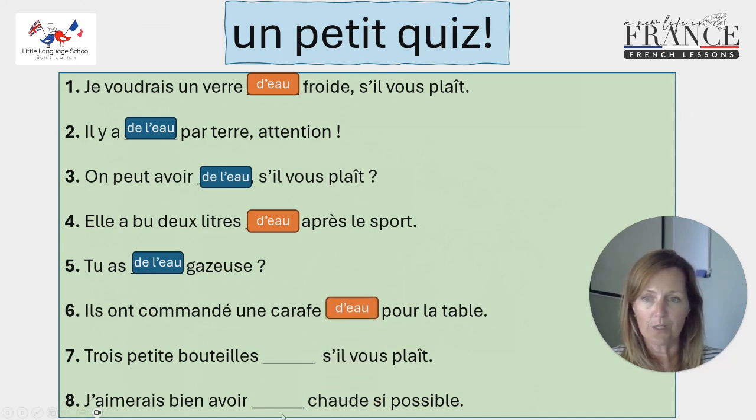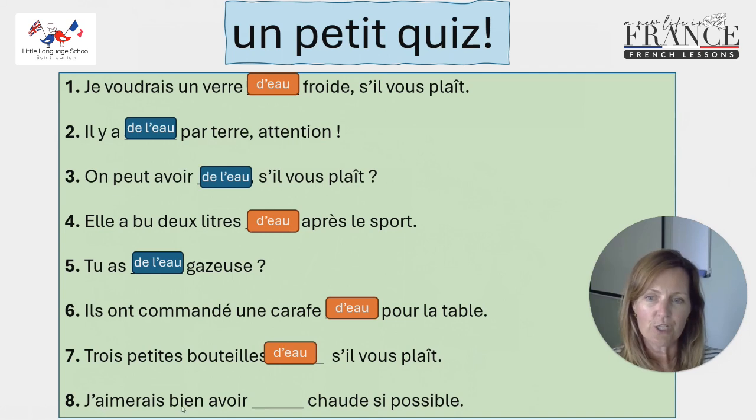Une carafe d'eau. Here we've got 3 petites bouteilles d'eau, s'il vous plaît. So 3 small bottles, please. Is there a quantity? Yes, there is, quite clearly. 3 small bottles. So quantity, we need d'eau. 3 petites bouteilles d'eau, s'il vous plaît.